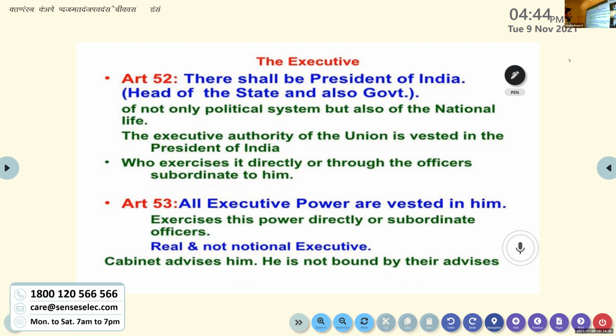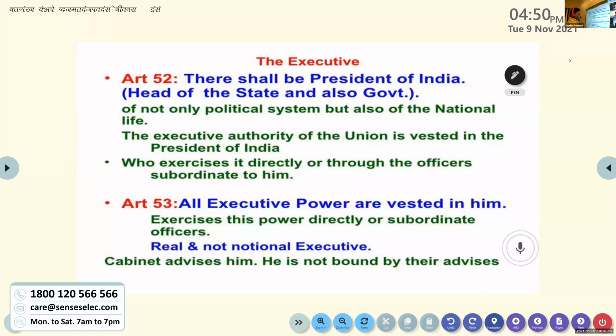The cabinet advises him, but he is not bound by their advice. Cabinet ministers are always giving advice to the president related to various issues, various bills, various laws. It is the responsibility of the cabinet ministers to advise the president in taking decisions. He can listen to that, or he has the power to reject such advice. Related to bills, we discussed that, right? Sometimes the president will accept it. If any controversial issues are there, he will send back that particular bill to the parliament for reconsideration. Please write down these things quickly.